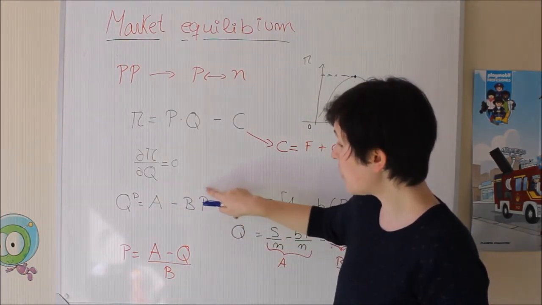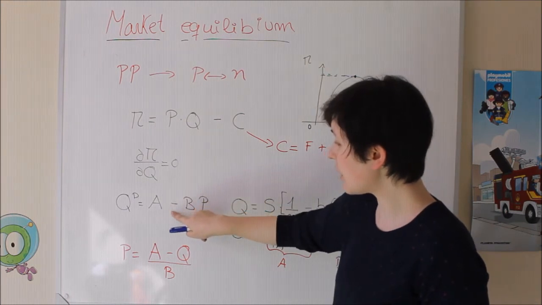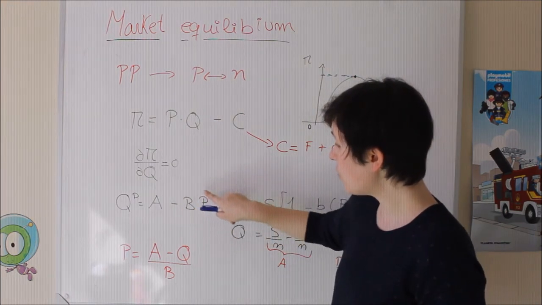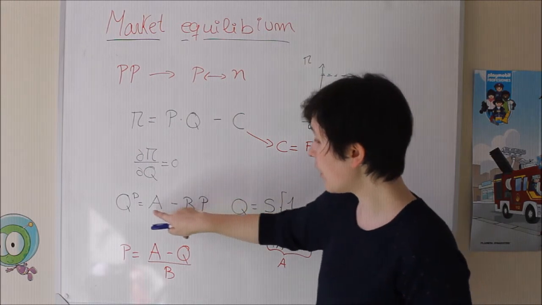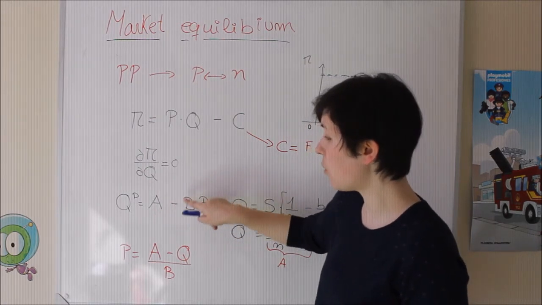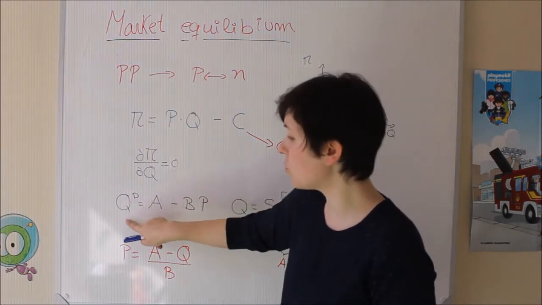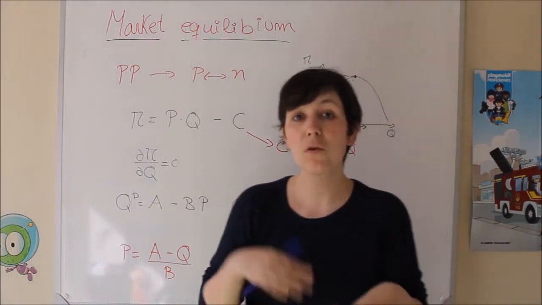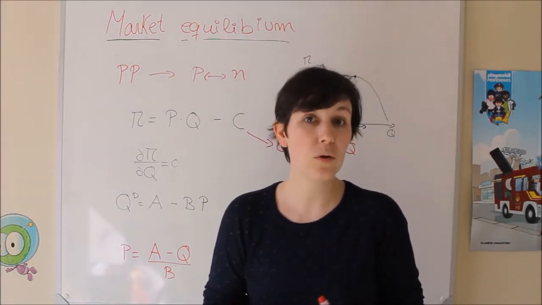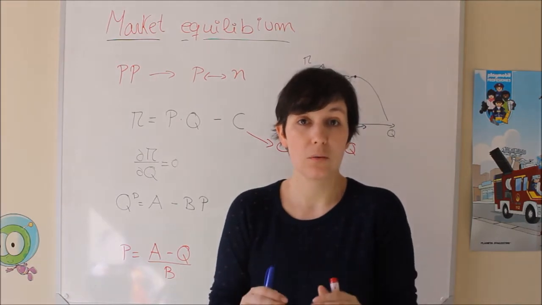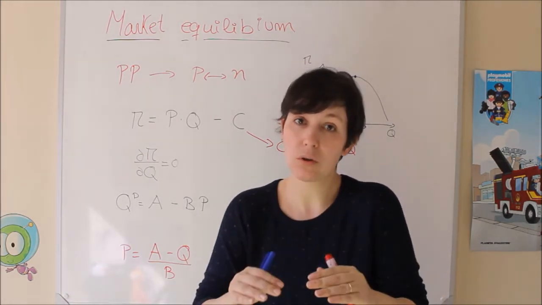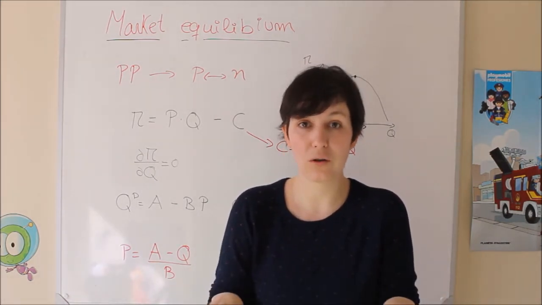If this price decreases, because it has a negative sign, if this value is smaller, that means it's A minus a smaller number. So that means you're going to have a higher demand. So if you want to sell more, you have to decrease the price. But when you're decreasing the price, you are decreasing the price of all your production.